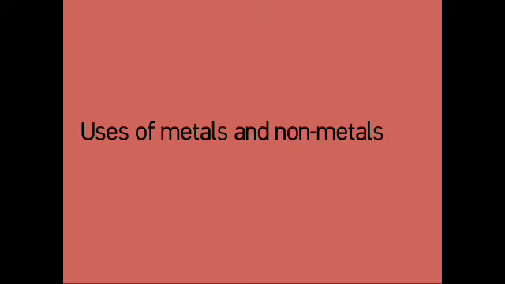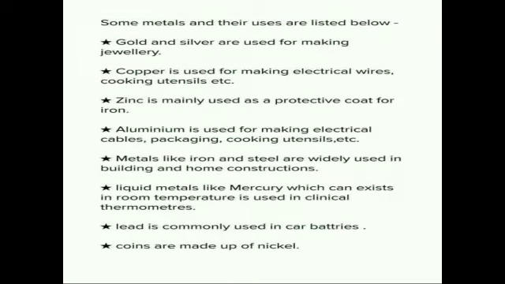Uses of metals and non-metals. Some metals and their uses are listed below. Gold and silver are used for making jewelries. Copper is used for making electrical wires and cooking utensils.